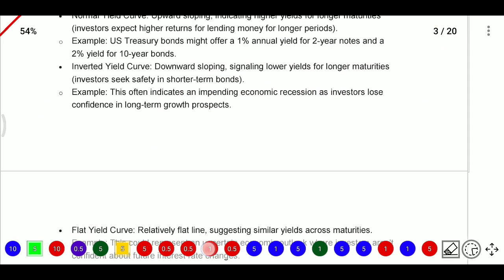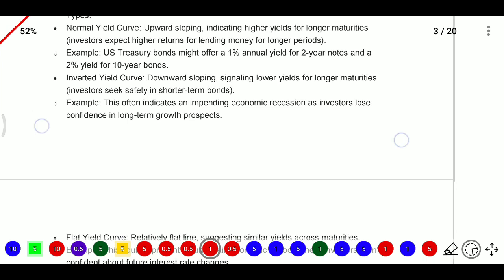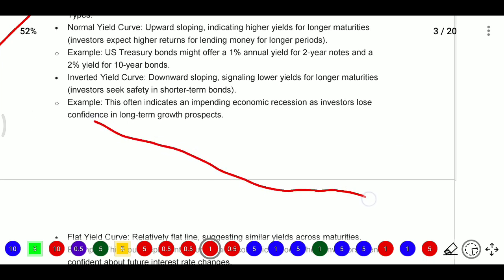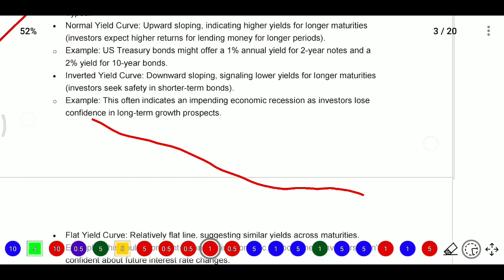Whereas we have the inverted yield curve, which means down sloping, signaling low yield for longer maturity. So investors will go for the safety of short-term bonds. This often indicates an impending economic recession. So an inverted yield curve means there is a recession period.